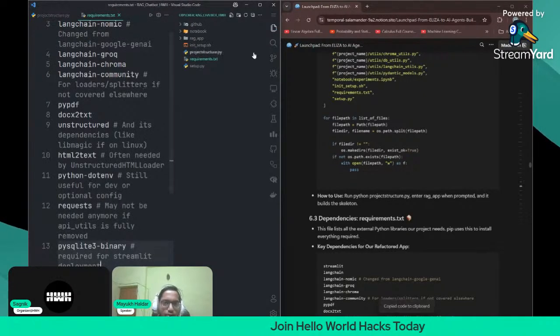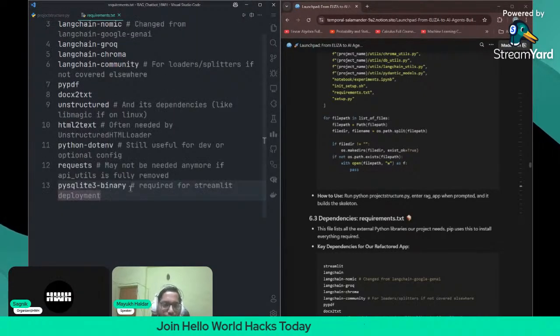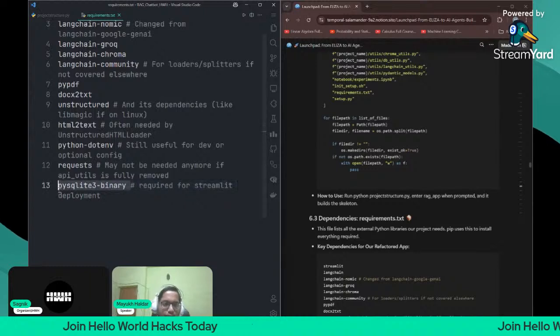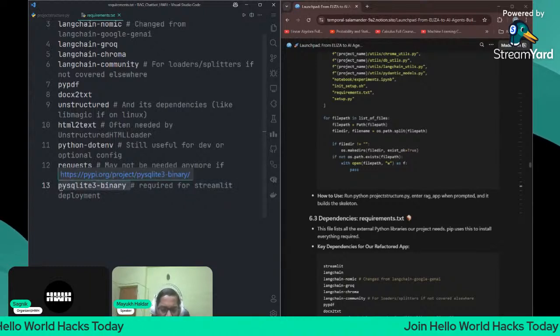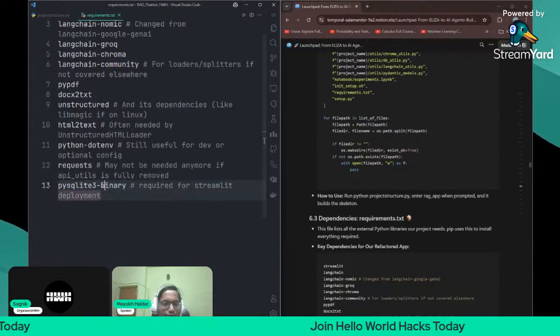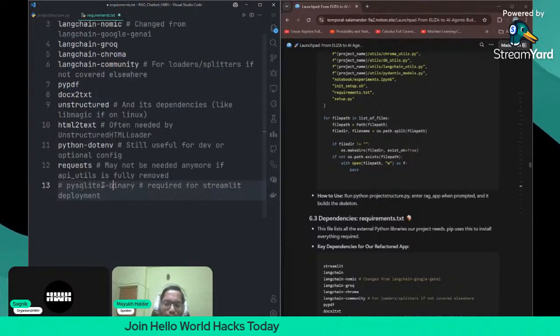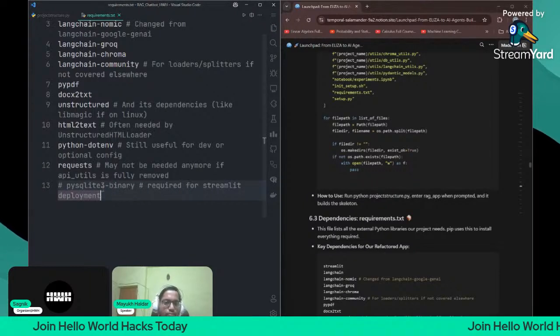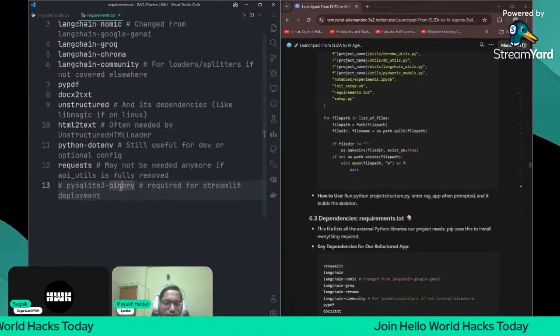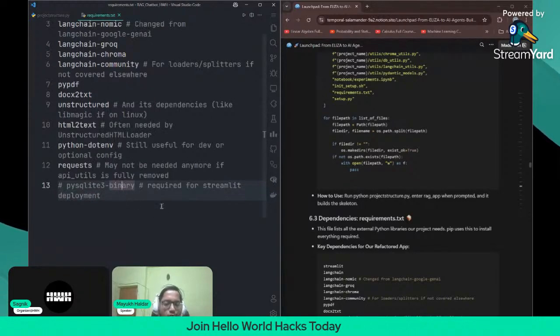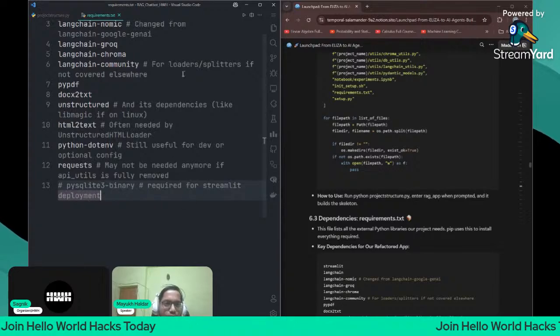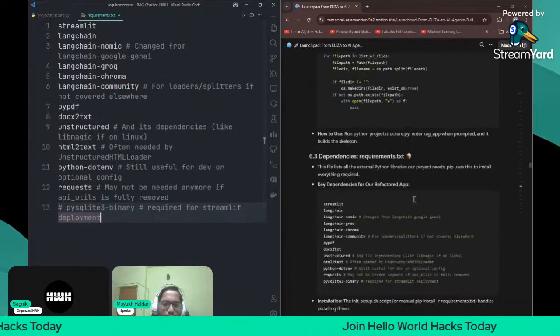One thing I'll tell you: for local deployment of the app, you don't need this pysqlite3-binary. It is required for Streamlit deployment. So for local deployment, I will comment this out, and for Streamlit you will need it. I will tell you what to do there. For the time being, comment this part out and just write these requirements from here.